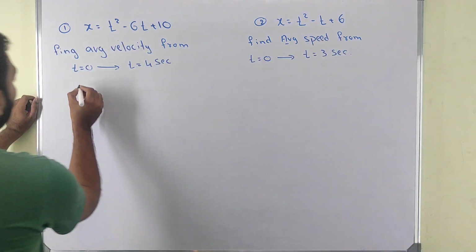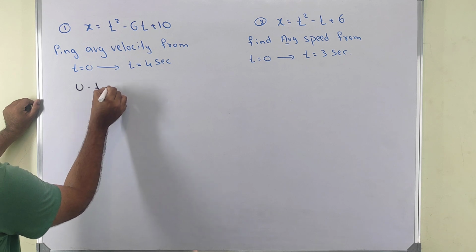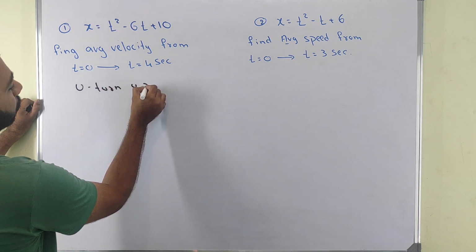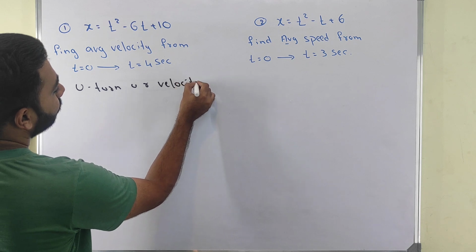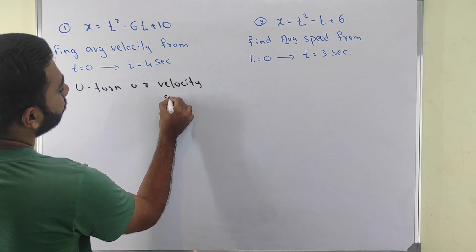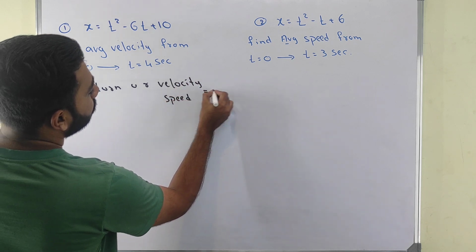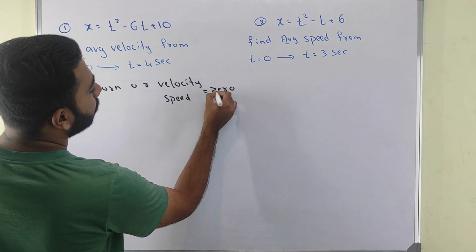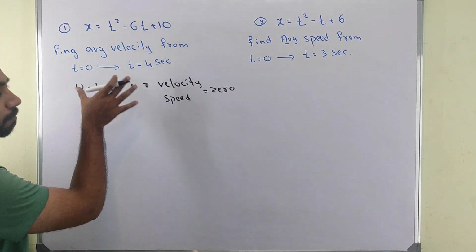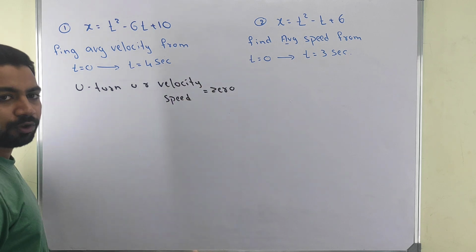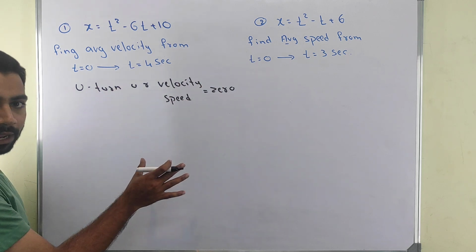So when you have a U-turn, your velocity and speed are 0. That is the main thing. If you know this, then all is over. Now I will do one question properly with data. You do that other question for your homework. Now this question I will do properly with data.